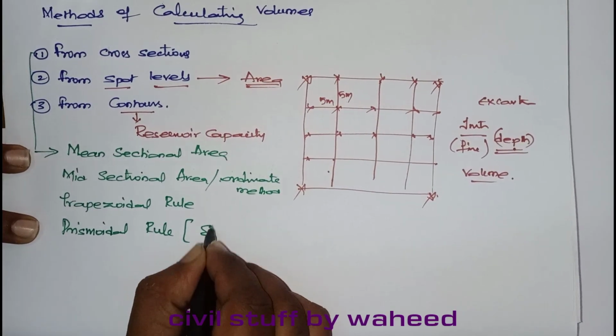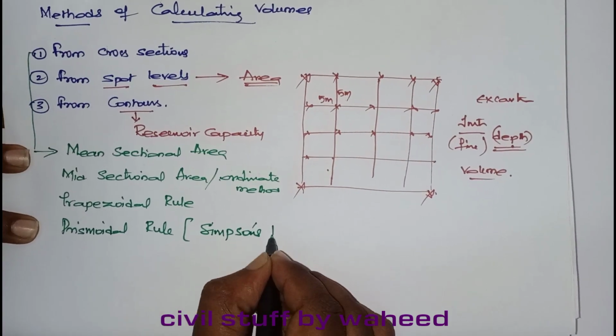The prismoidal rule is also known as Simpson's rule.